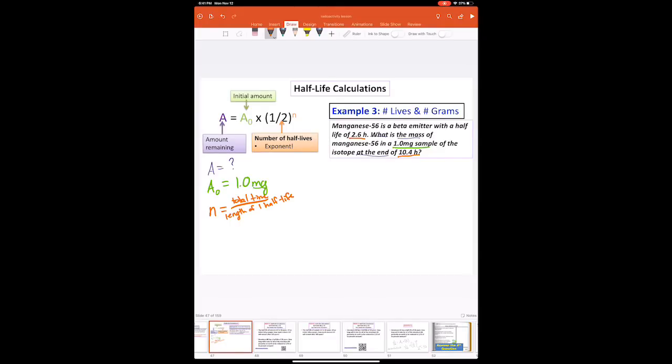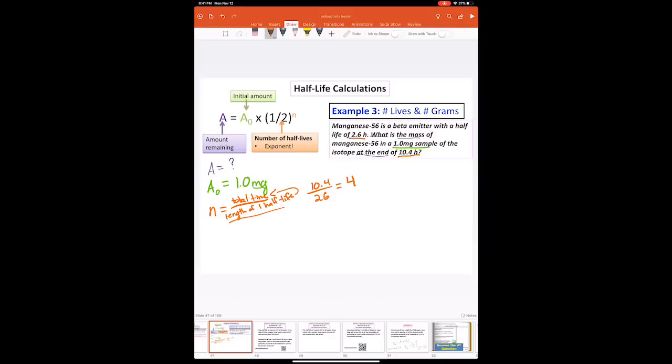Okay, so this will tell us how many half-lives were inside of the time it sat there. So for this would be 10.4 divided by 2.6, and that's just going to equal 4. Okay, so that's the number of half-lives that passed.